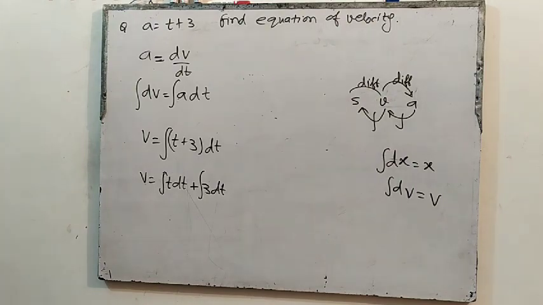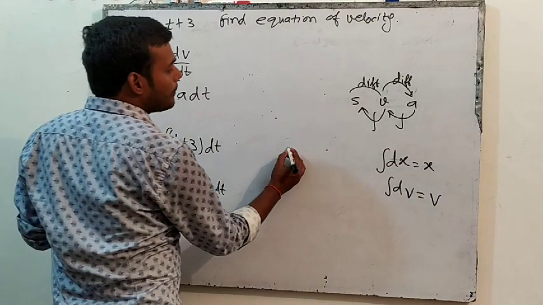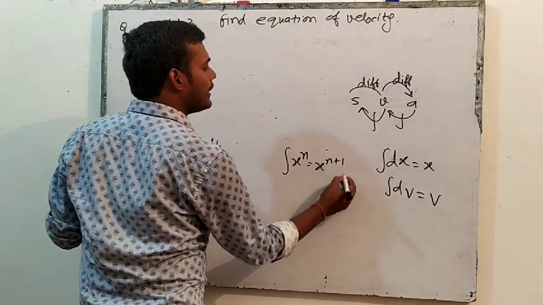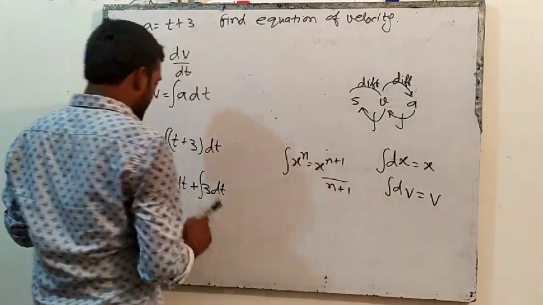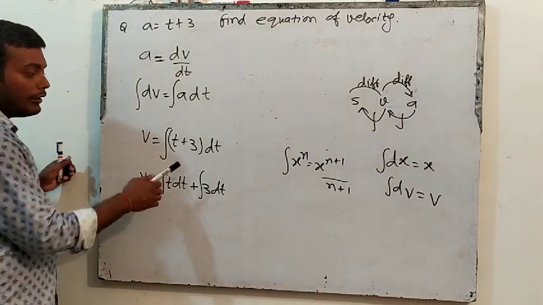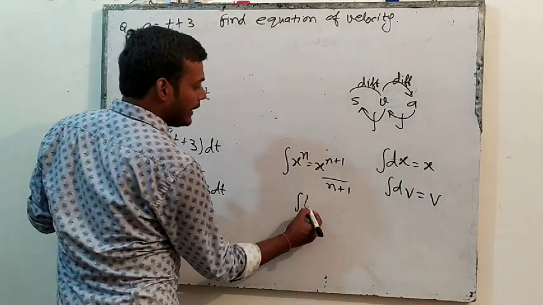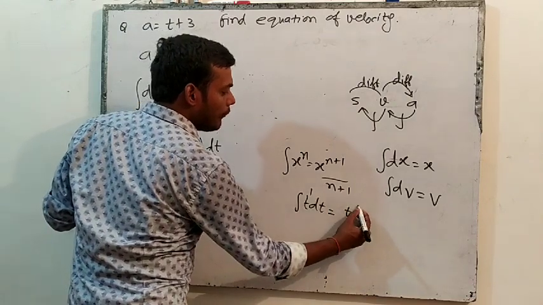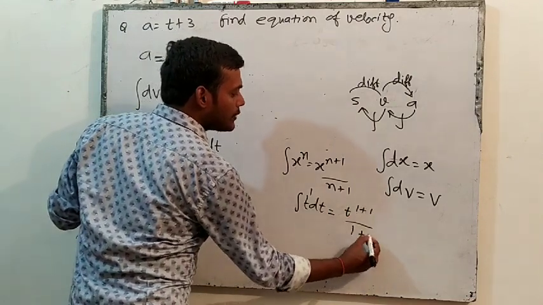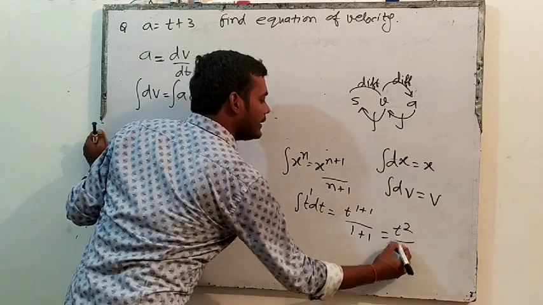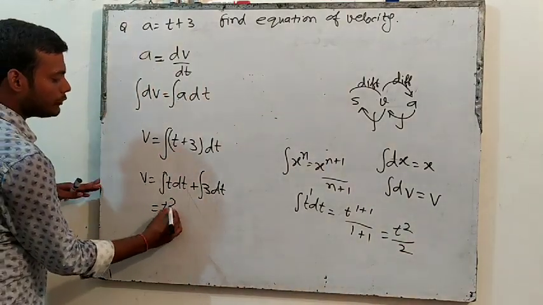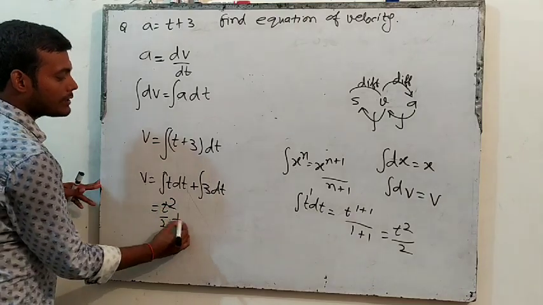Remember the integration of x to the power n is x to the power n plus 1 divided by n plus 1. Here the power is 1. So t to the power 1 plus 1 divided by 1 plus 1, so this is t square by 2. So the integration of t dt will be t square by 2.